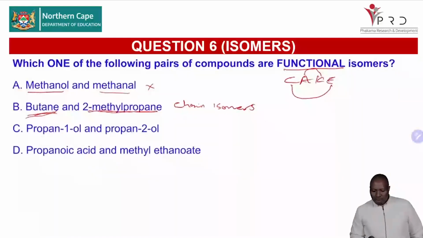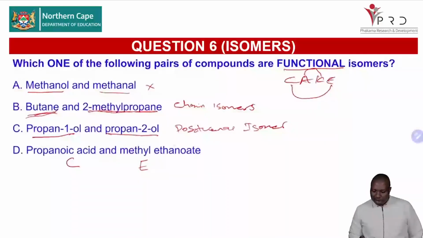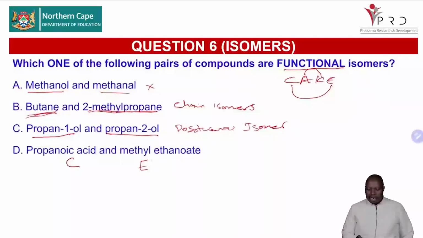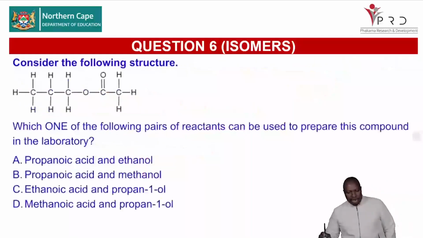And then you have propan-1-ol and propan-2-ol. This must be positional because we are changing the position of the OH there, so these are positional isomers. And then you have the carboxylic acid and an ester. From our cake there, you can see these two are functional isomers. So our answer is D. With that skill, you are able to have confidence as you answer questions.